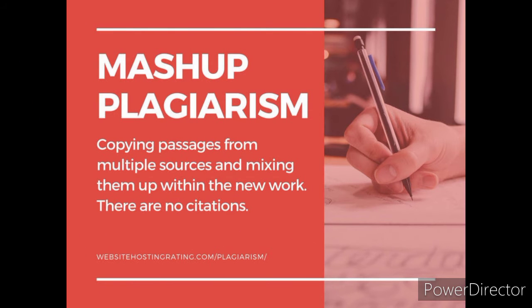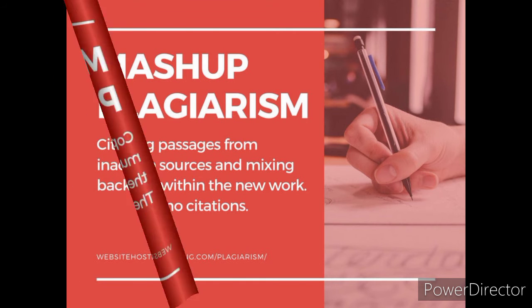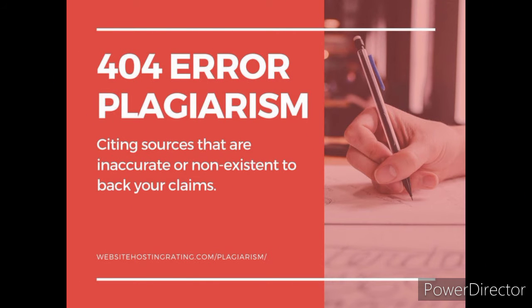Number 7, mash-up plagiarism. It is when the written document is copied from one or more sources and all mixed together without proper citation. Number 8, 404 error plagiarism. Here, a person creates a document by copying from various sources prepared as a single document with citations that are inaccurate or lead to non-existing resources.